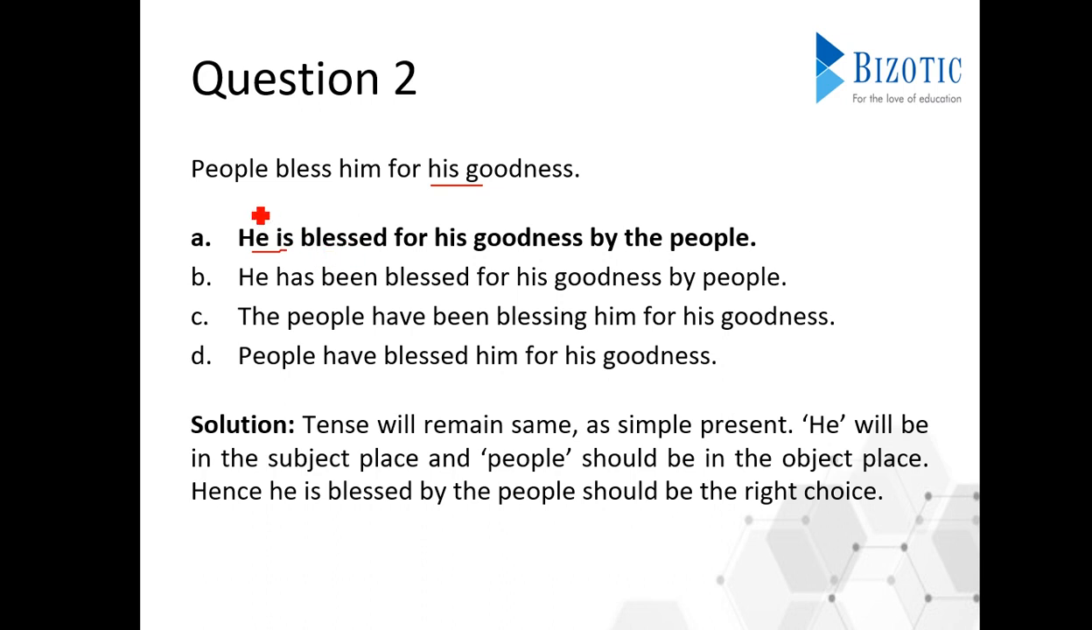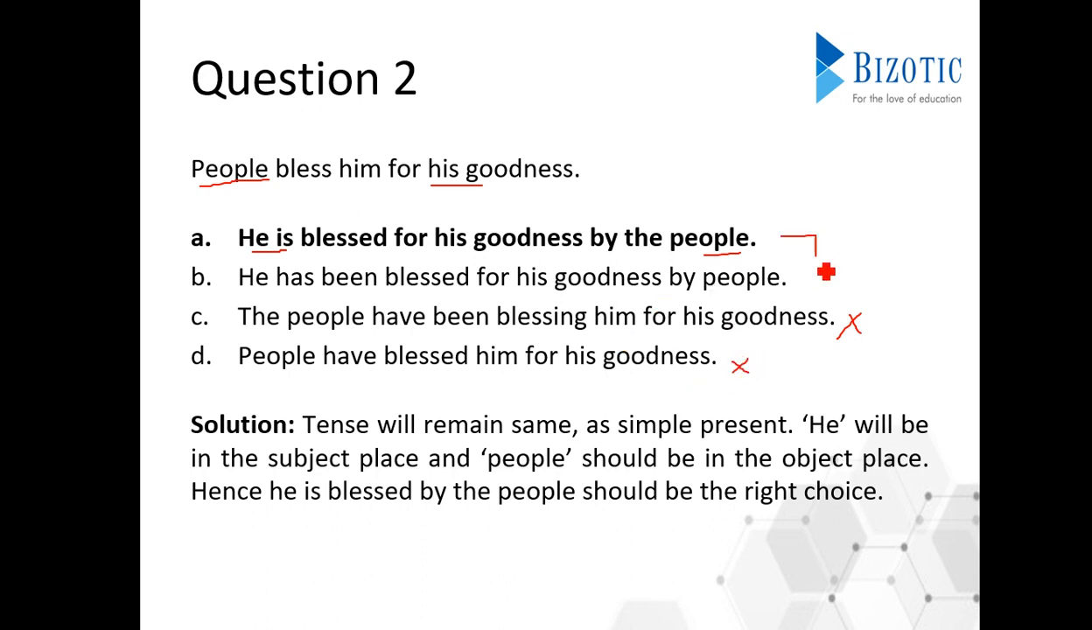And people should be in the object place. So here we have got in the subject place people. So that will move on to the object, which is at the end, people. People will come in the object place and that's it. And after that, he is blessed by the people should be the right choice. So here it cannot be C because the people have been blessing for his goodness. So this is wrong because people should come in the object place. Here also it is in subject place, so it's wrong.